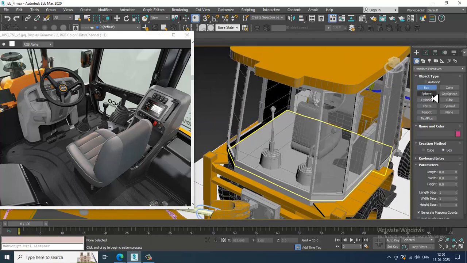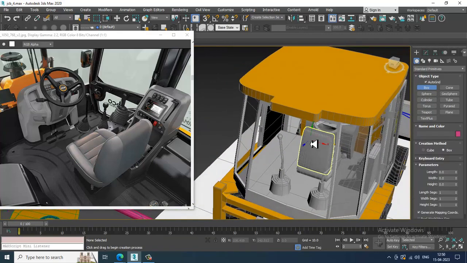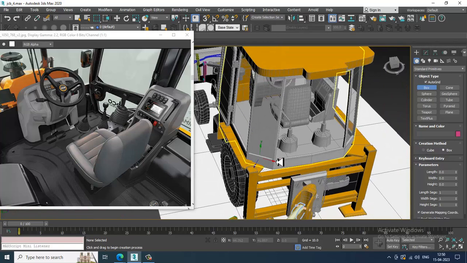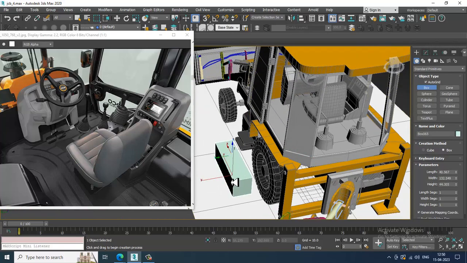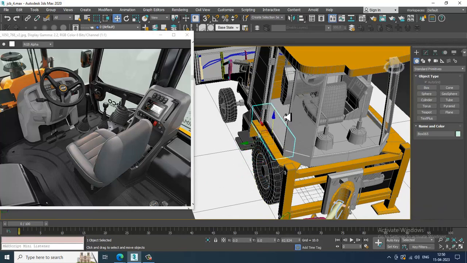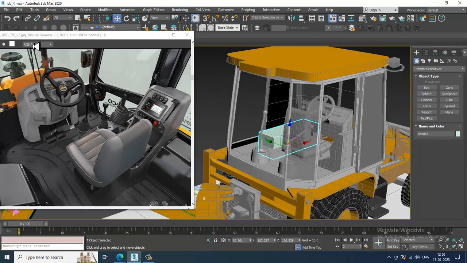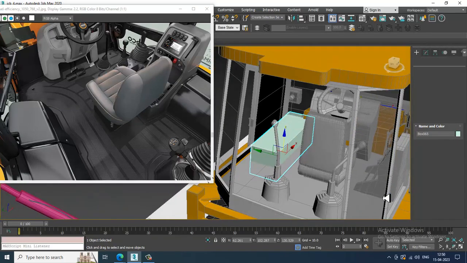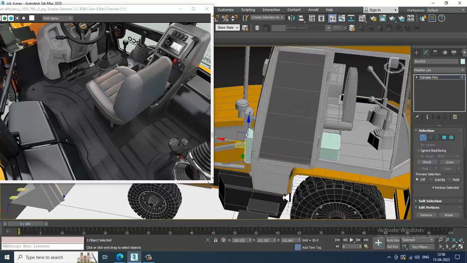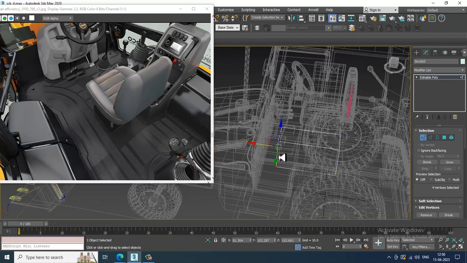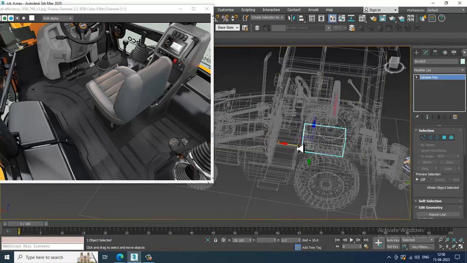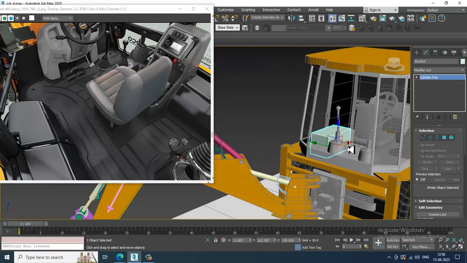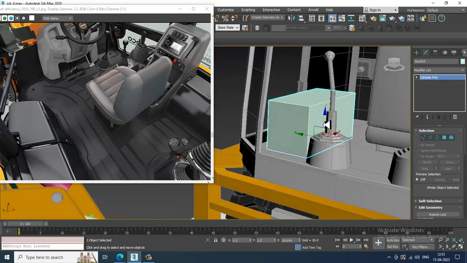Let's just take a box, slightly push this up, shuffle this over here, push this up, and resize it.